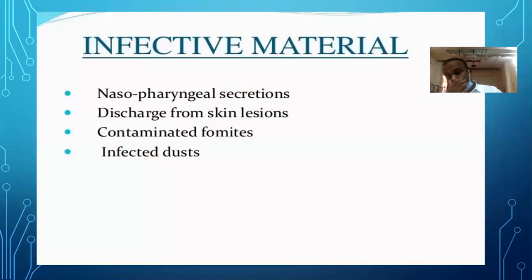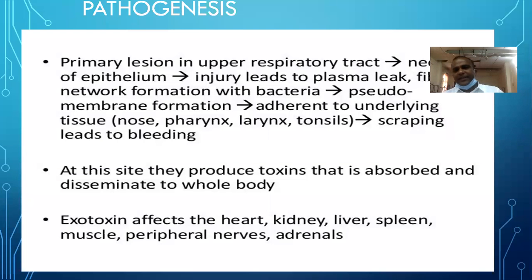So coming to the clinical side, what is the infective material? What are the clinical features? The infective material is nasopharyngeal secretions, discharge from skin or cutaneous lesions, and contaminated fomites and infected dust. Sometimes it is also transmitted rarely through hands contaminated with materials. You should keep in mind the more pathognomonic feature: the primary lesion is in the upper respiratory tract.